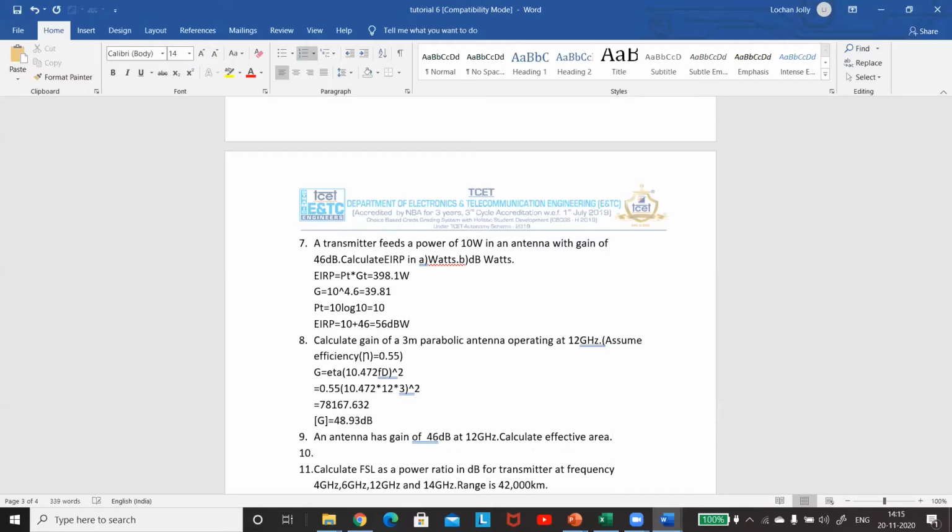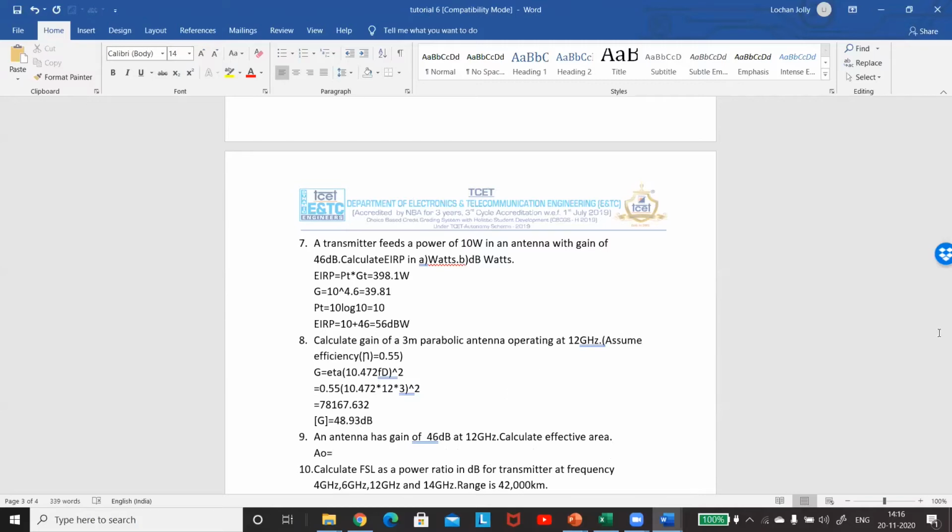Now you are given the gain of an antenna at some frequency. What you have to do is find the effective area. What is an effective area? A naught is equivalent to,